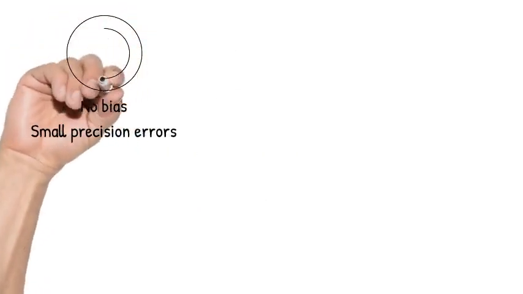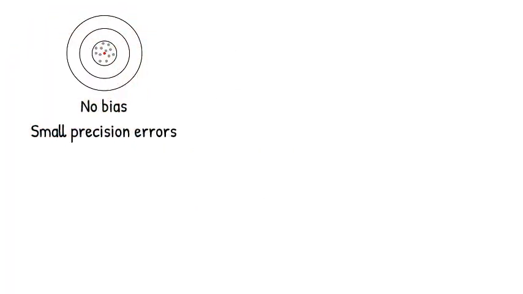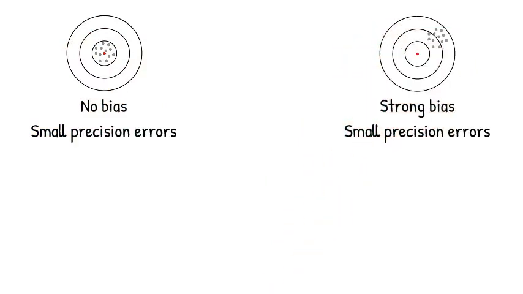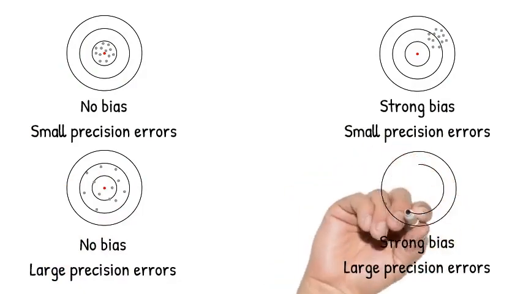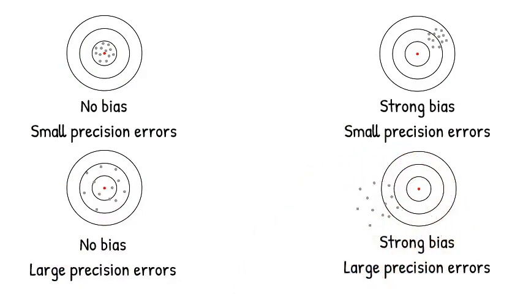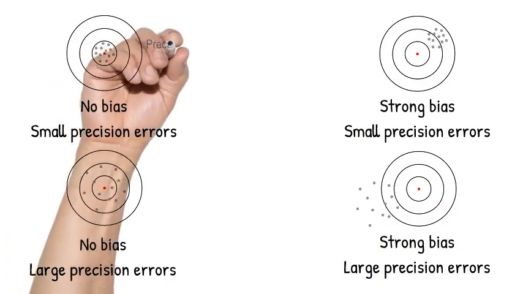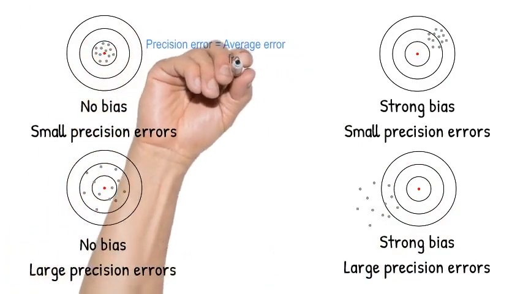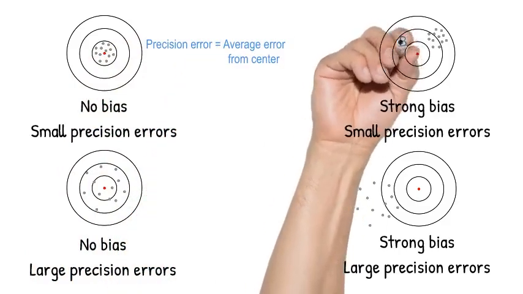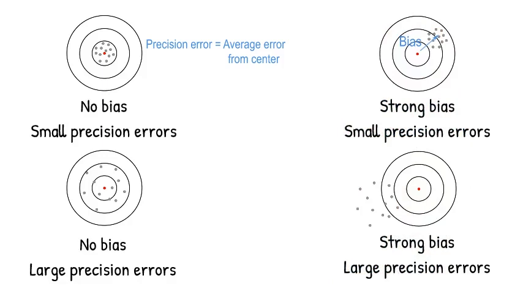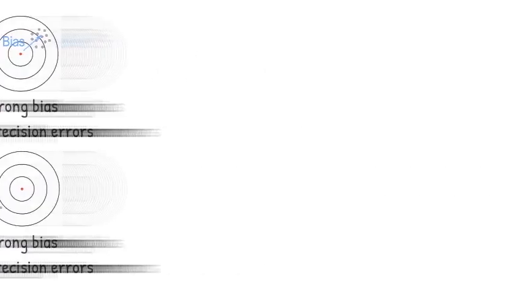So here's a comparison of small precision error with no bias versus small precision error with bias. And here's a comparison of large precision error with no bias versus large precision error with bias. Subsequently, in this example, the precision error is the average error that a marksman using unbiased sights on a gun makes in a round of shots. The bias error, on the other hand, is the distance from the center of the target that the bullet will hit if we point the sights exactly at the bullseye.